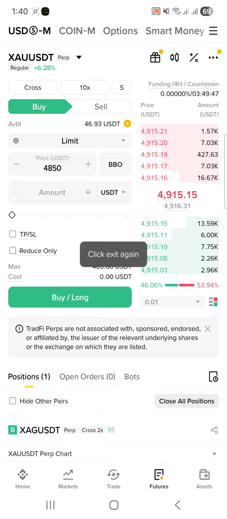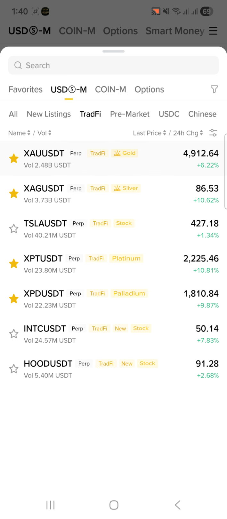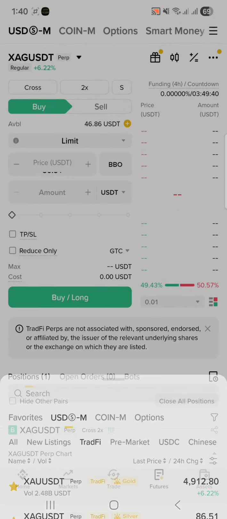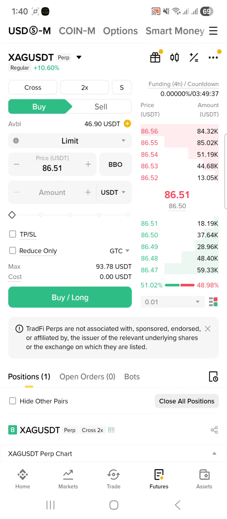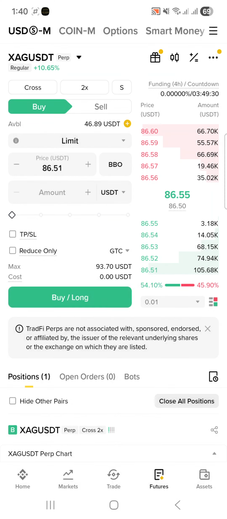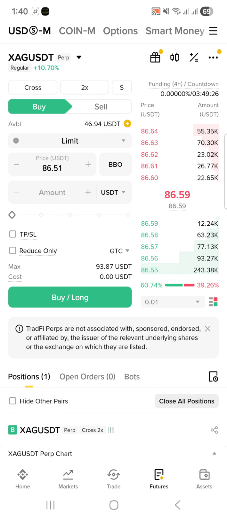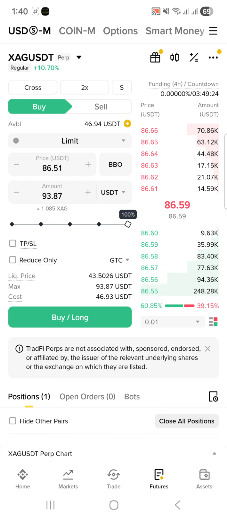Similarly, if you go back and click on this coin, then on the trade tab, you can see there is another coin, XAG. This stands for silver. The same procedure applies. You can select the leverage, which will vary. For silver we also have 100x, but for some it can be up to 20x only. You can either buy long or sell short. You can see the liquidation price, the maximum position you can open, and the cost you have to pay to open this position.